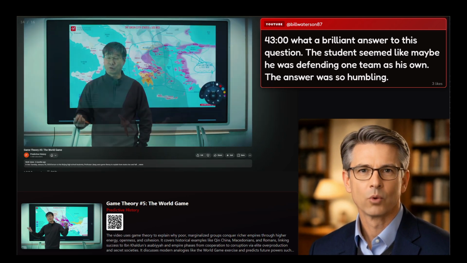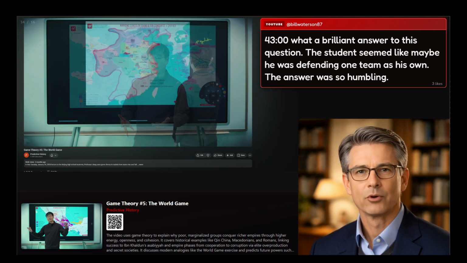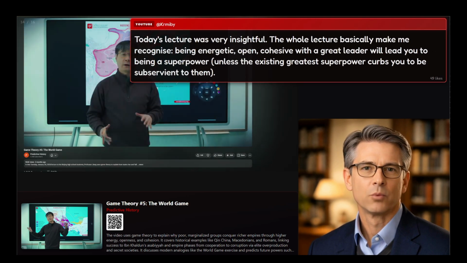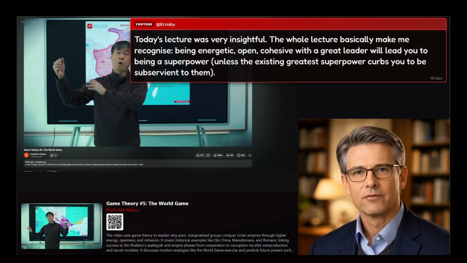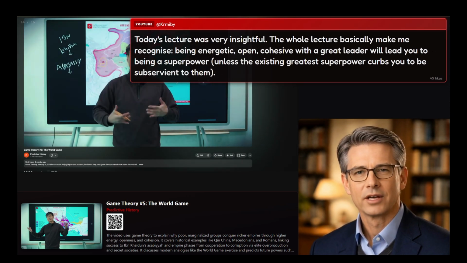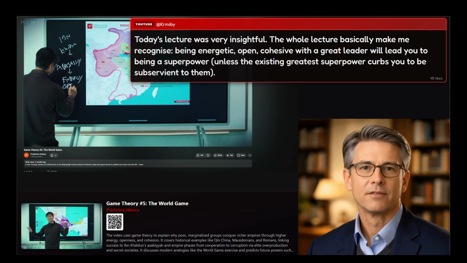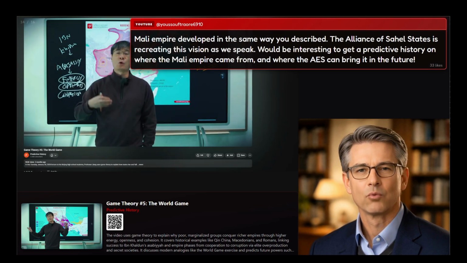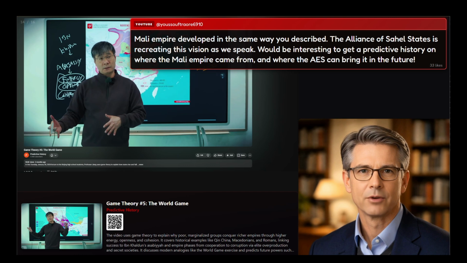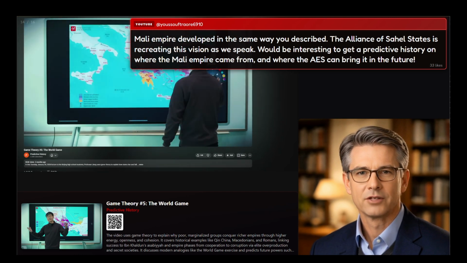The final act: warring factions hire mercenaries from the borderlands. These outsiders gain wealth, skills, and eventually infiltrate the secret societies, learn the game, and overthrow their patrons. This, he claims, is the real history of the Qin, the Macedonians, and everyone else your professors lied to you